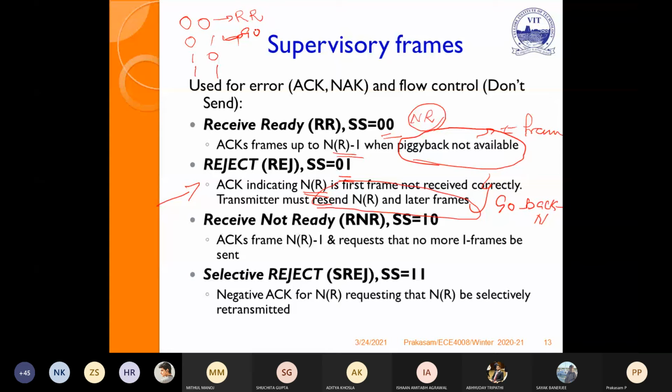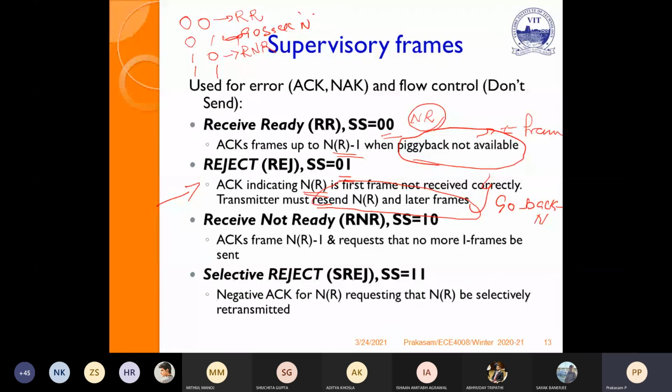Okay. So if it is 1, 0, receive not ready. No, I am not ready to receive any information. Kindly don't send any information. So this is receive not ready. It's very, very simple. So I'm not having any more I-frames. I am not ready to receive any frames, so don't send any frames. I am also not having any frame, so I am also not ready to receive any frames.